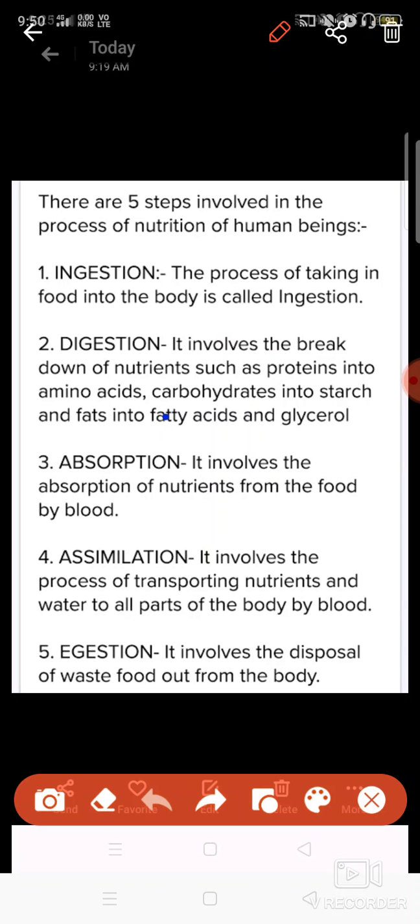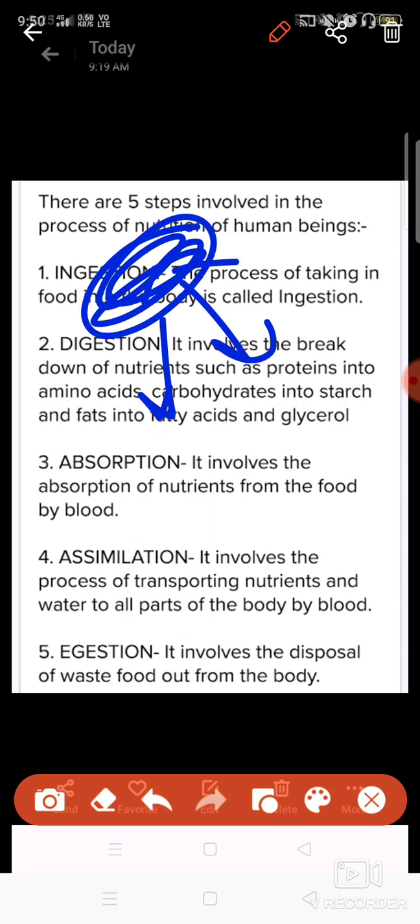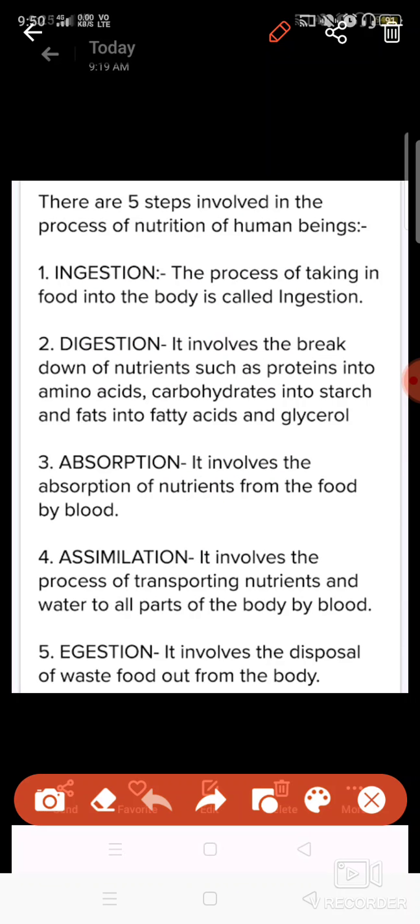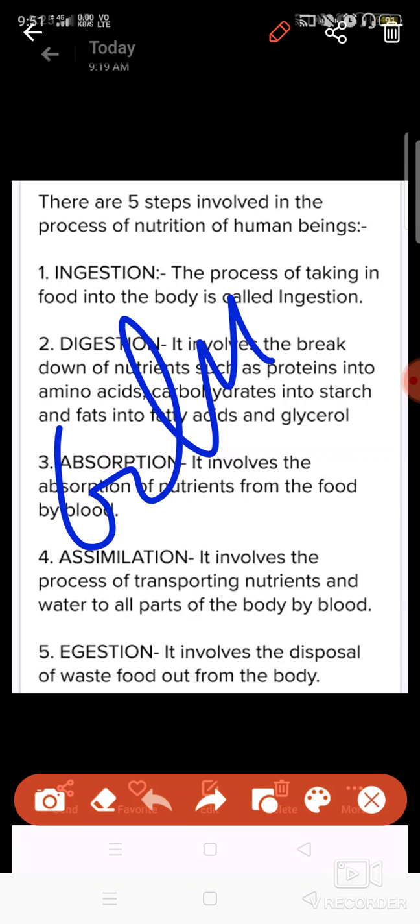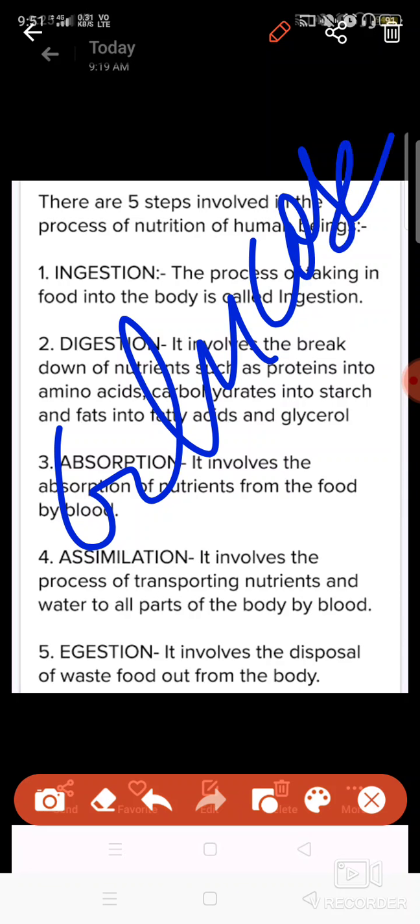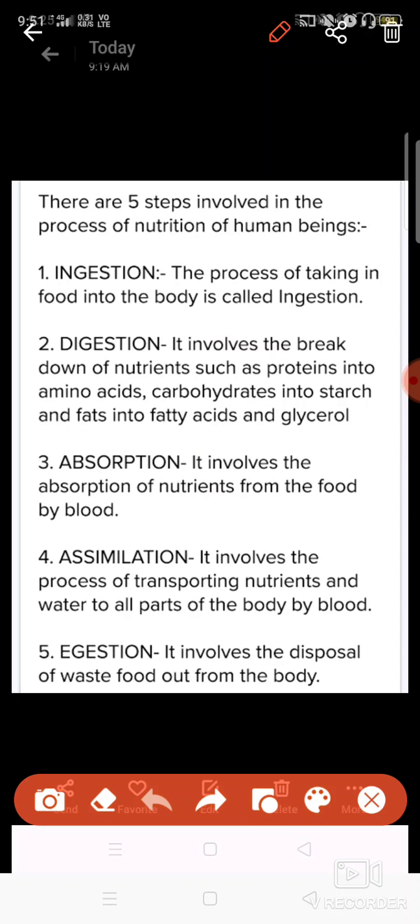Whatever nutrients are present in the food should be converted into simple form. That is known as digestion. Like carbohydrates will be converted into the simplest form, glucose, which can be absorbed by the blood.